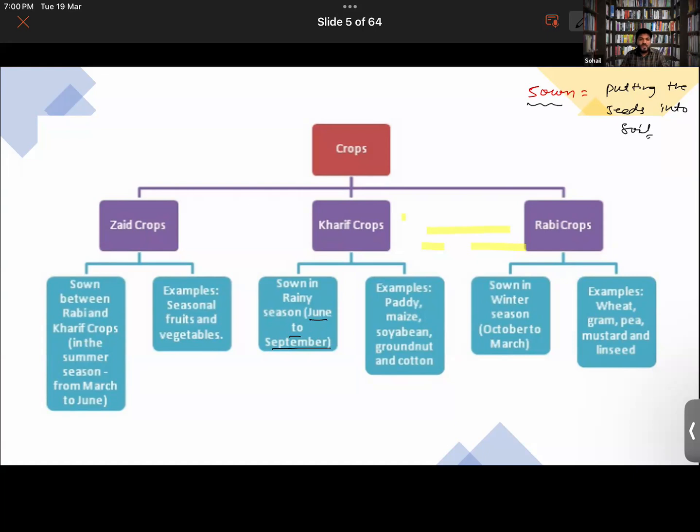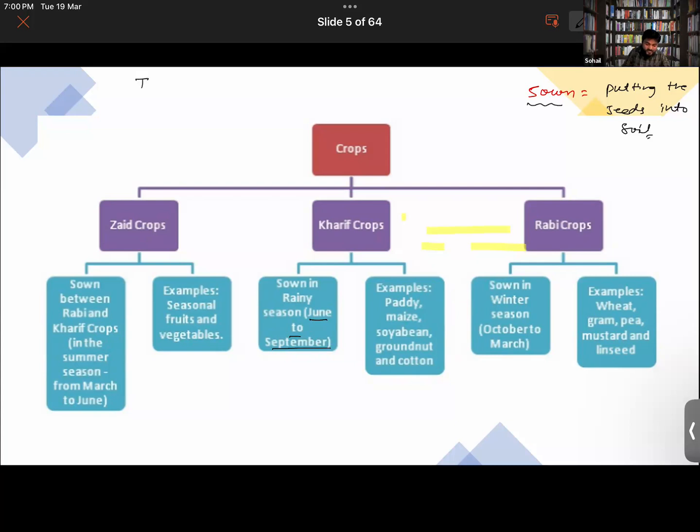Getting it now? So for example, if paddy, that is rice, were to be grown in the winter season, it will not germinate at all, because it requires a proper amount of temperature in order to germinate, right? And in winters the temperature is very low, that's why it will not be germinating. So there are different factors which are responsible for the germination of seed.